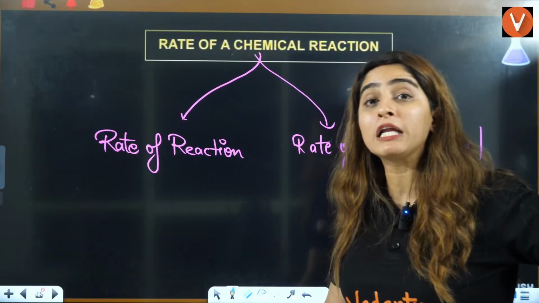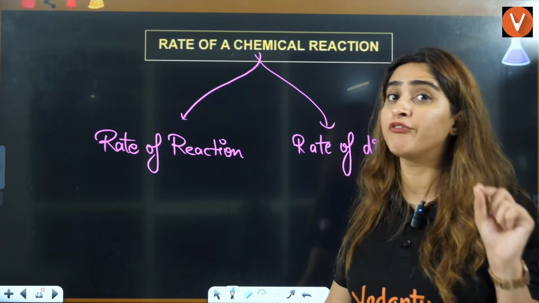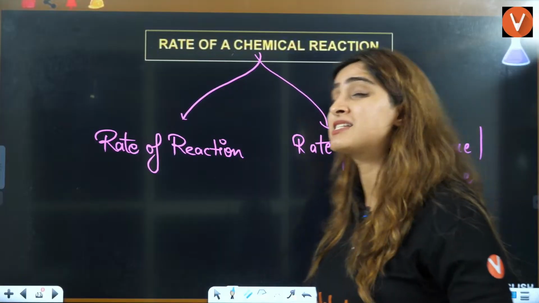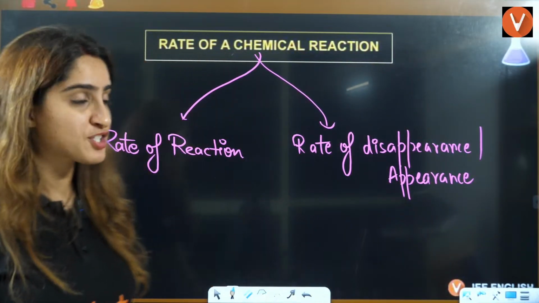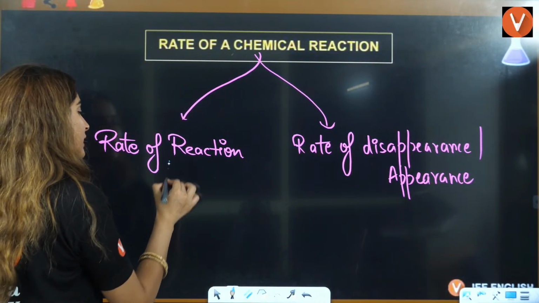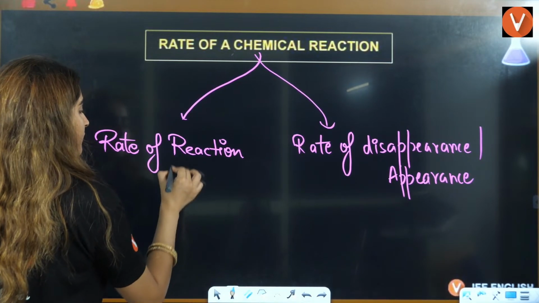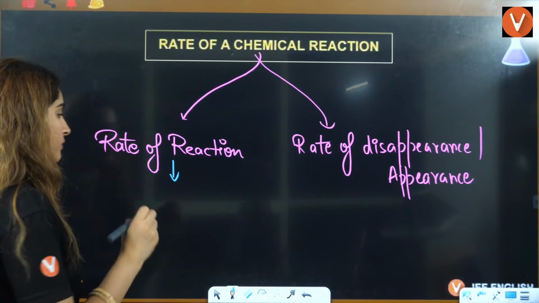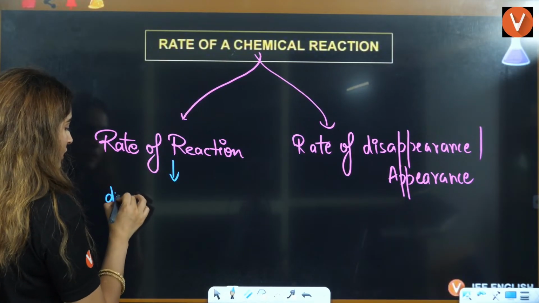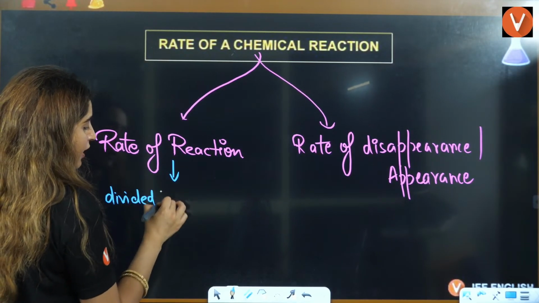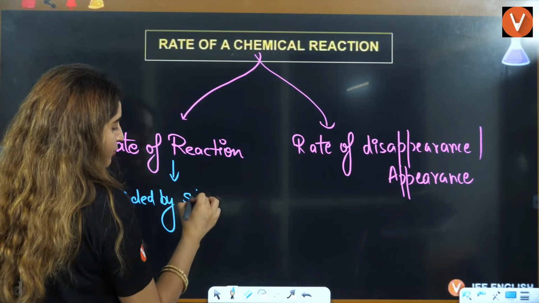Now, if you talk about rate of reaction, next point, a very, very important point. If you talk about simple rate of reaction, in that case, you should be clear that it should be divided by stoichiometry.